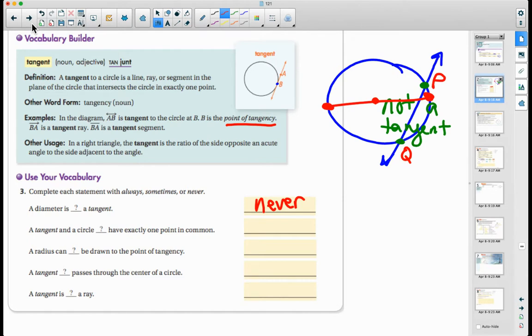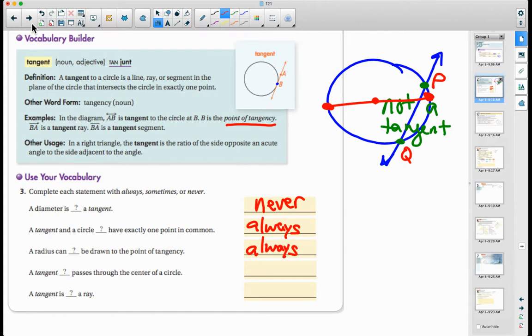A tangent and a circle sometimes, always, or never have exactly one point in common. They always have one point. That's the definition. They always have one point in common. A radius can sometimes, always, or never be drawn to the point of tangency. It can always be drawn.